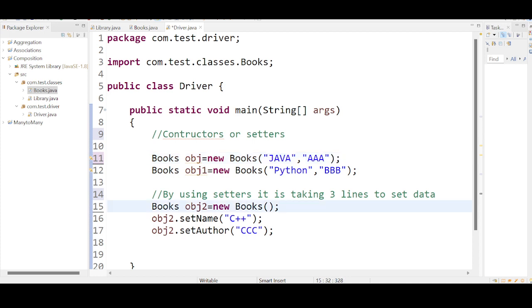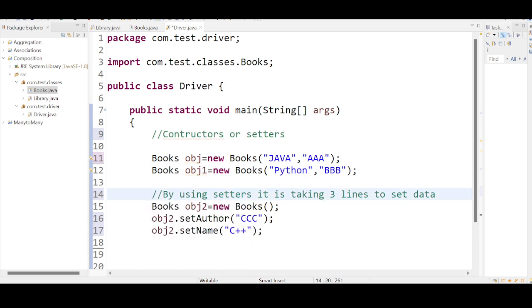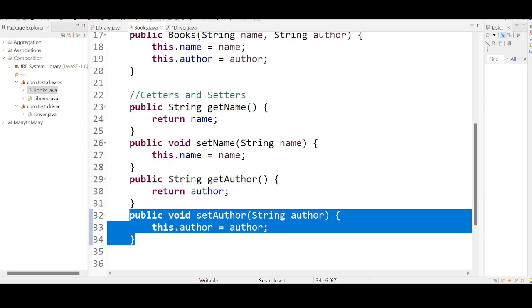But when you are using setters, even if you pass in a different order, no matter, the data will be stored to the respective variables. This is an advantage with the setters. Are you getting this? Here the order is mandatory. For 2 properties, no issue. Sometimes if you have 10 properties, you should remember one thing: you should not mess with the order. You should ensure that you are focusing on the order.